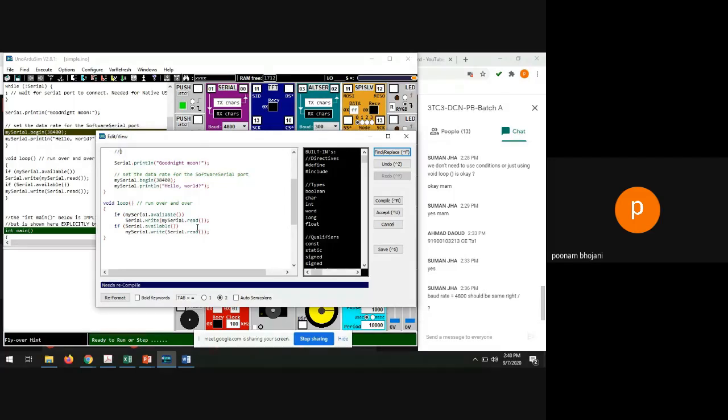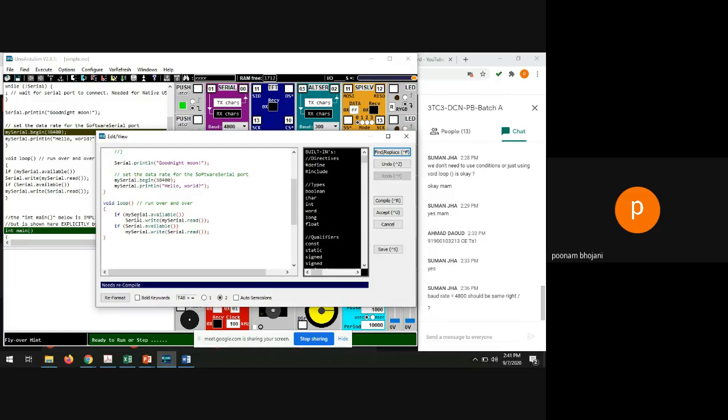Okay, so whatever I transmit from the serial port will be received into mySerial if the serial port is available. Whatever I send from the transmitter of my serial port will be received onto the serial port if mySerial port is available. Okay, so that is the command. See, these two lines are important actually. These two if loops are important.